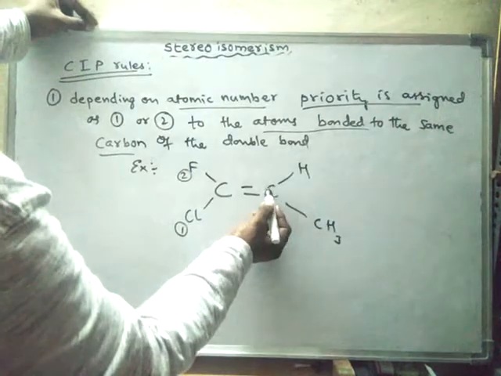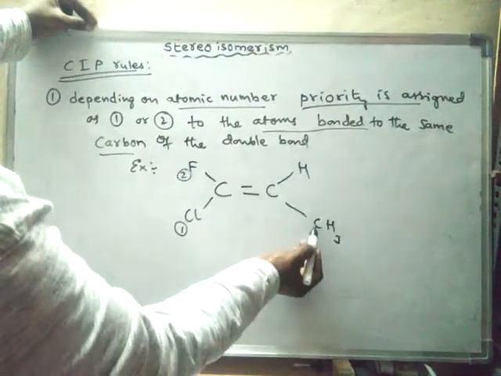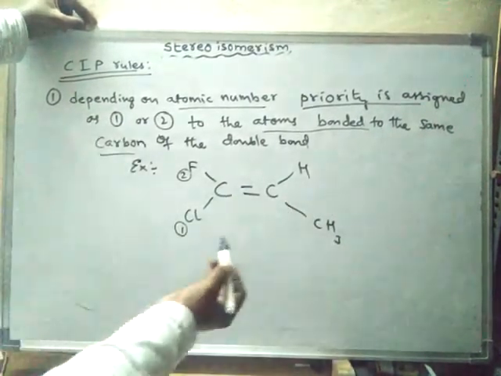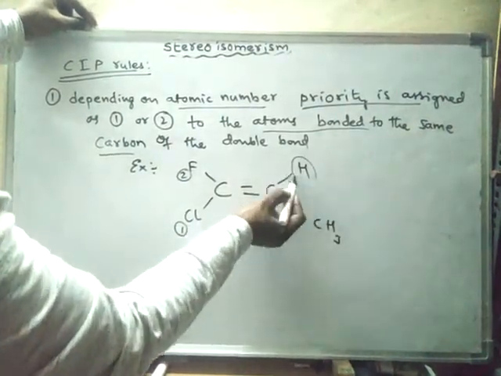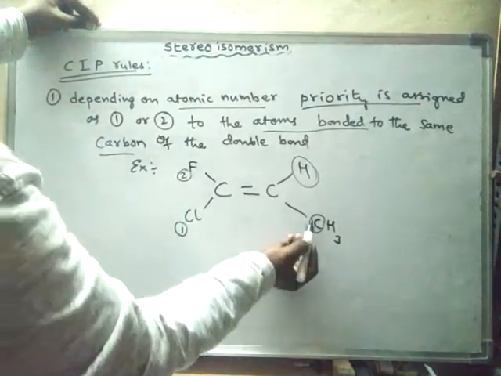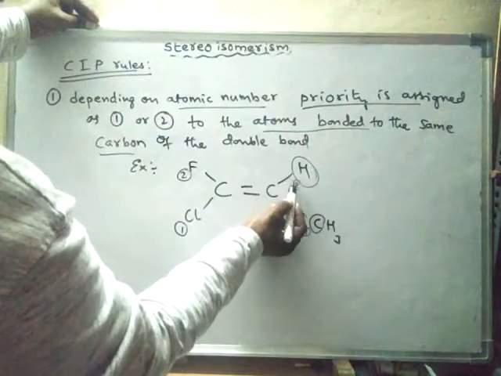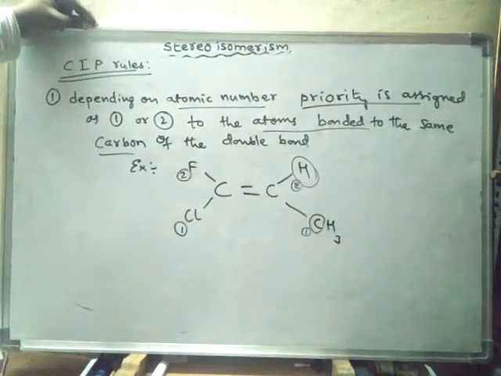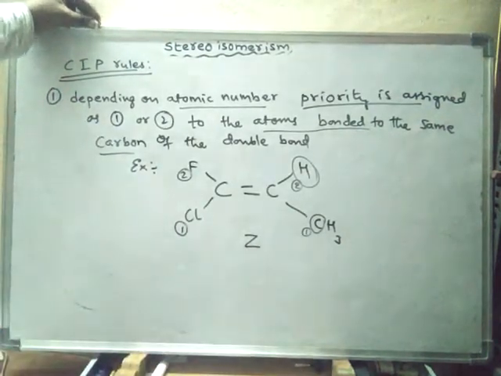On this other carbon, hydrogen is attached and carbon is attached. These hydrogens are attached to the carbon, but this carbon is directly attached to this one, so we have to see this hydrogen and carbon only. This one is given more priority and this is given less priority. So it is a Z compound, or Z isomer.